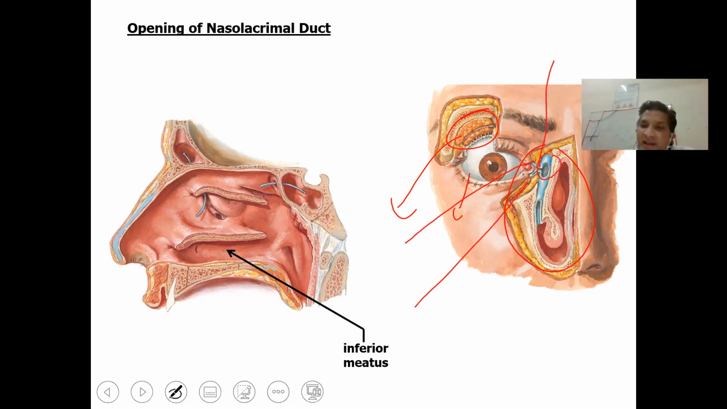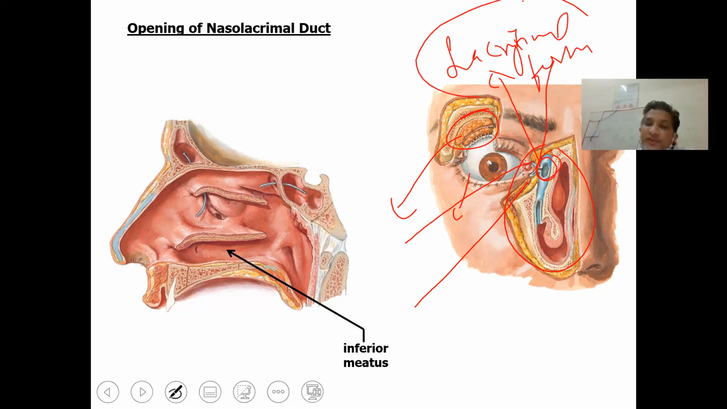This is the sac, and this sac is in the lacrimal fossa of the lacrimal bone, which is housed in the lacrimal bone, and this sac is continued by piercing into the nasal cavity. It opens into the nasal cavity underneath the inferior concha or turbinate into the inferior meatus. So this is all about the lacrimal apparatus.